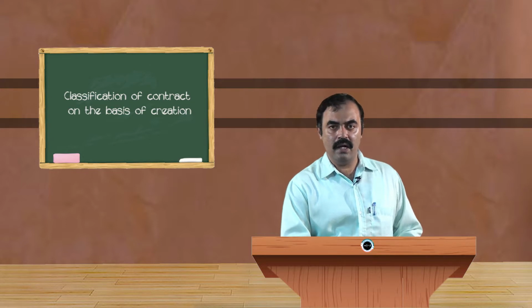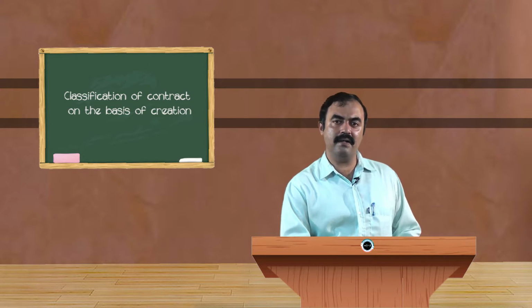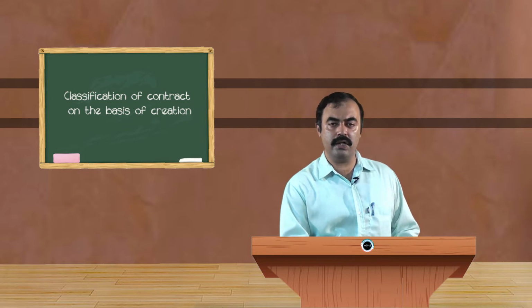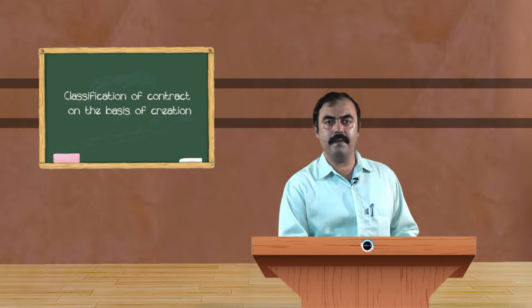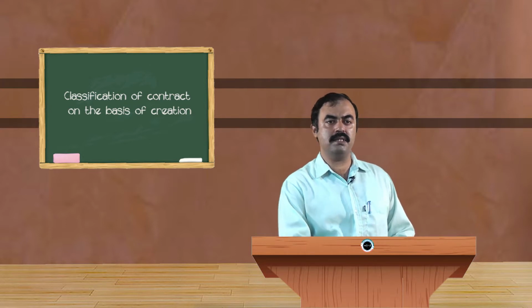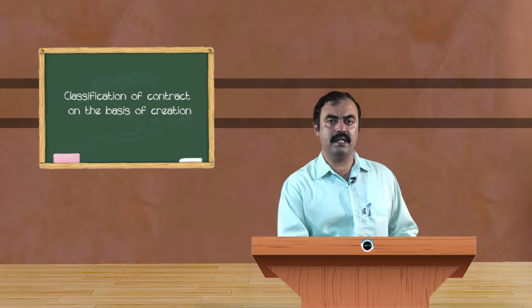The agent does the renewal, but money is not paid and the policy cover is not picked up. In such a case it becomes an executory contract. One party has completed the obligation, the other party has not completed his obligation. So it becomes an executory contract. Okay, that is one side.